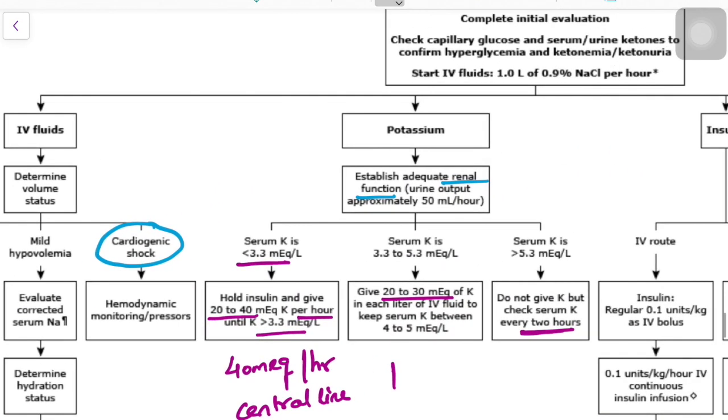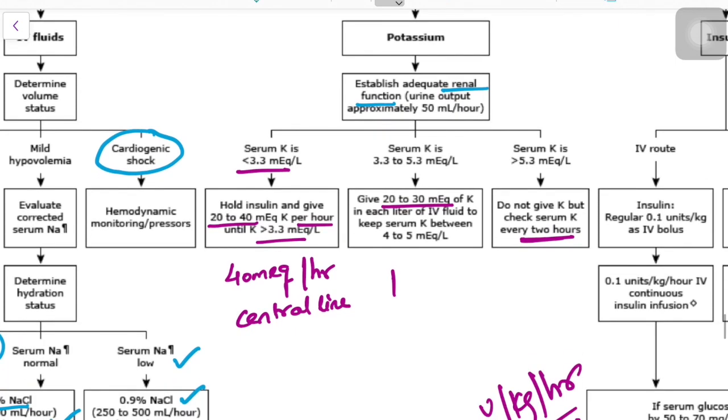The second thing is the potassium correction. Don't rush to start the insulin infusion. The first parameter you should see after fluid resuscitation is the potassium level. Usually potassium, when you measure it initially, may be high, because there is an associated acidosis component with it. But if your potassium is less than 3.3 milliequivalents, then start potassium supplement, 20 to 40 milliequivalents per hour.